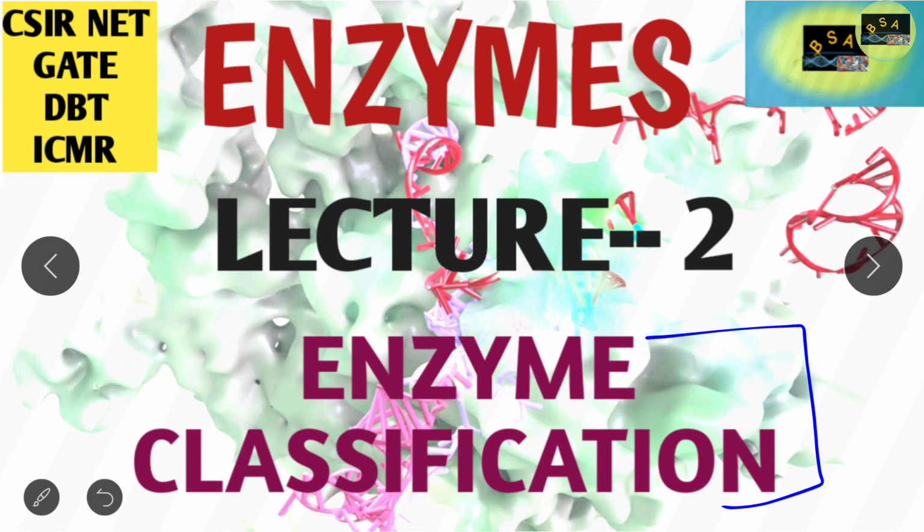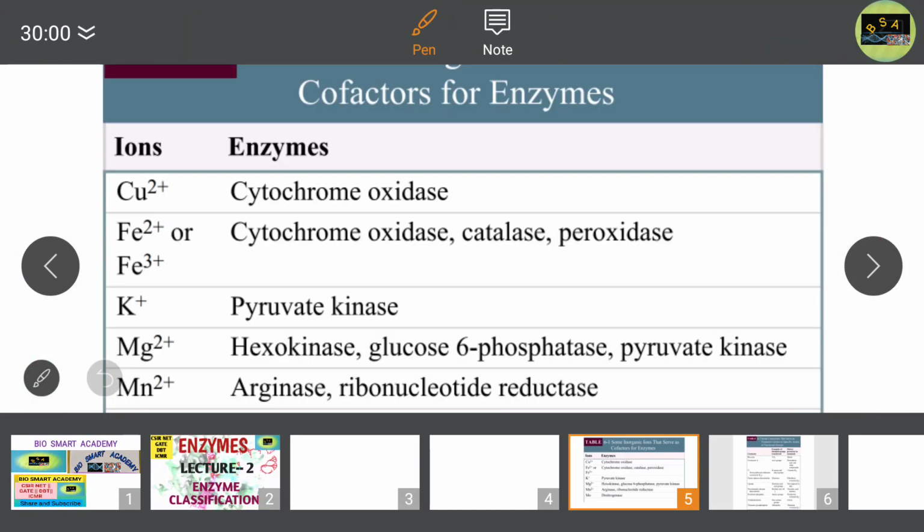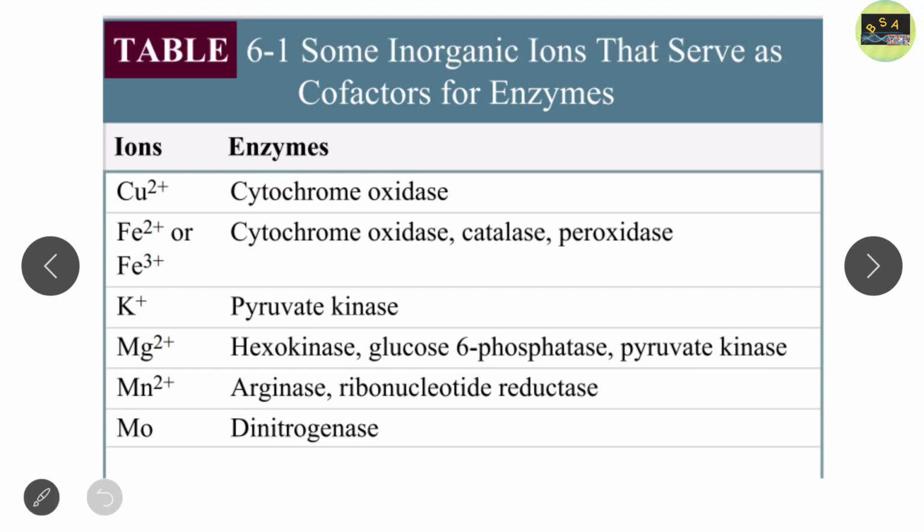I forgot to show you some of the cofactors and coenzymes, so please see here. These are the cofactors. As I already mentioned in our previous lecture, cofactors are basically metal ions.